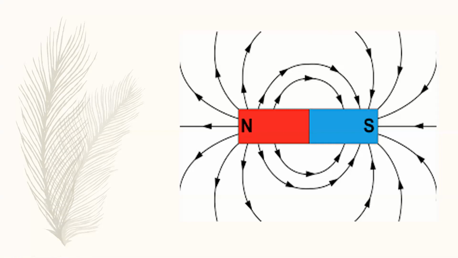If a magnetic material is placed between these magnetic field lines, a force of attraction or repulsion will be experienced. If a magnetic material is placed in between them, then it will be attracted or repelled by this magnet. These are the lines in which a force of attraction or repulsion is experienced.